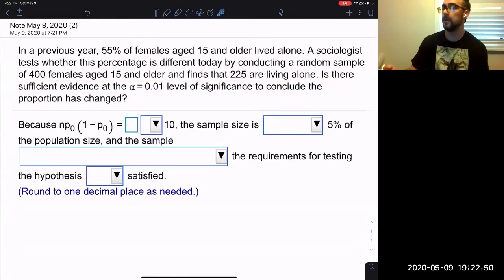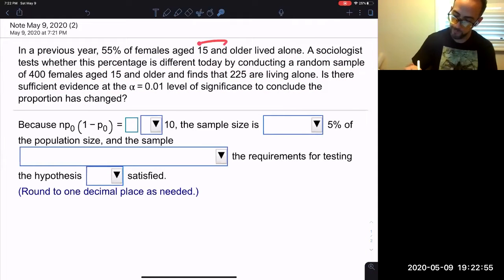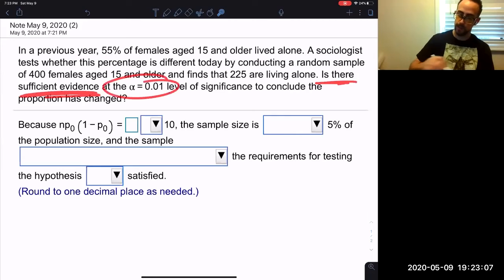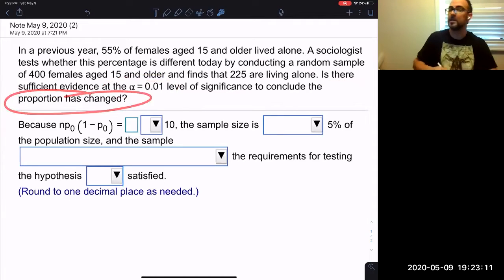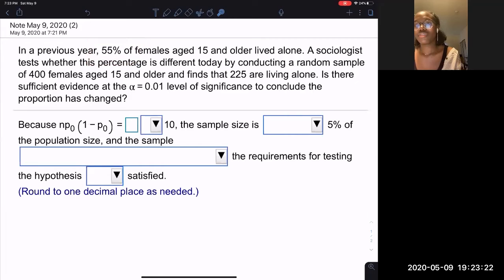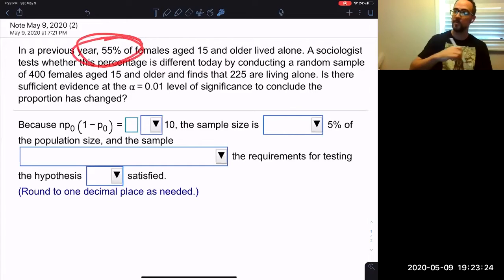All right, so what's going on? We got girls living alone. So 55% of females lived alone. Is there evidence at the 1% level of significance to conclude that the proportion has changed? Well, it was 55%, so we're gonna assume that it's still 55%. That would be called the null hypothesis, that it's still 55%.